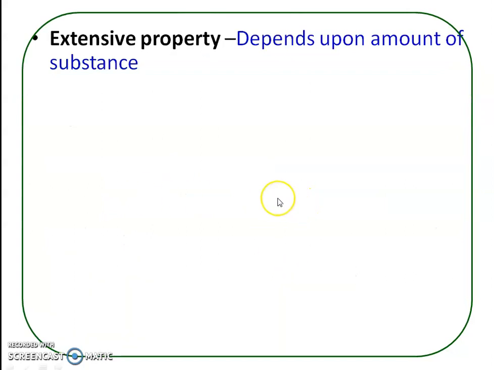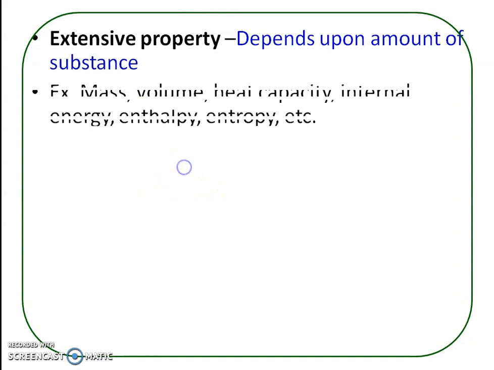Now what do you mean by extensive property? The property of a system whose value depends upon the amount of substance present in the system is called an extensive property. The examples are mass, volume, heat capacity, internal energy, enthalpy, and entropy.